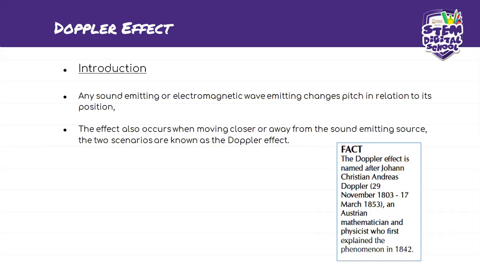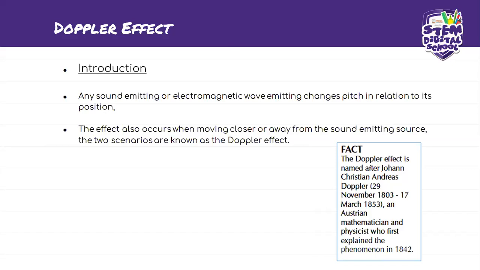So for example, you're standing here, and I'm shouting or making a loud sound. Whoever is standing close to me is going to hear it louder than somebody standing further apart from me. So that's what it means when it says changes pitch in relation to the position. If you're standing further away, the pitch won't be as loud as when you are standing very close to me. So that's why they mentioned that the sound emitted changes pitch in relation to its position.